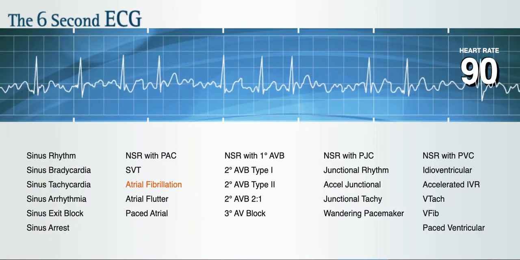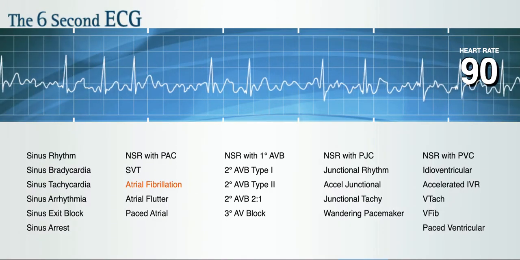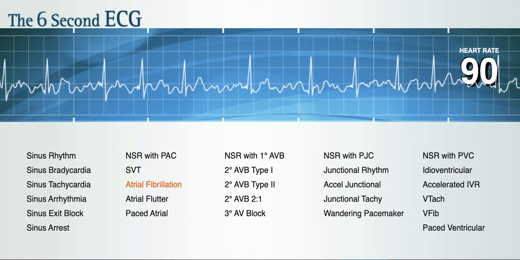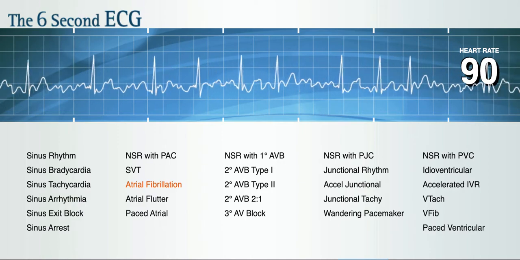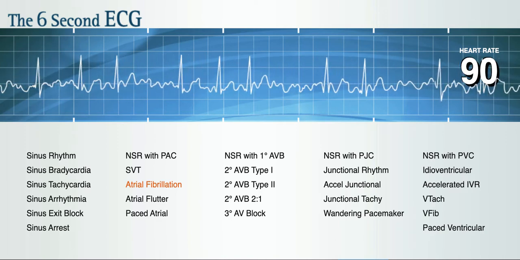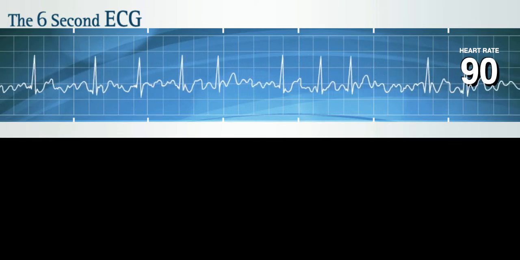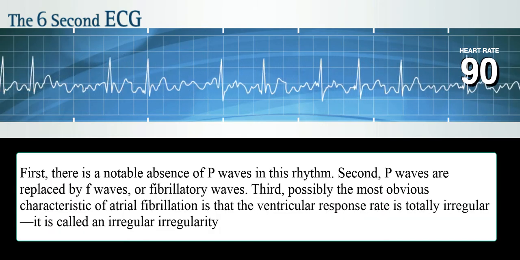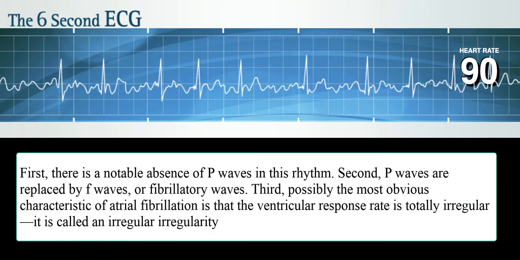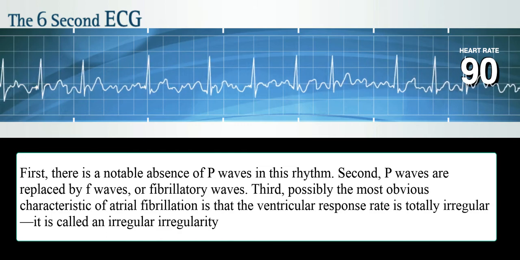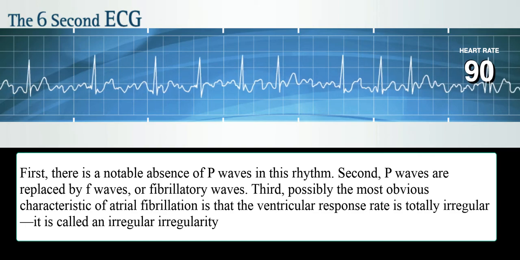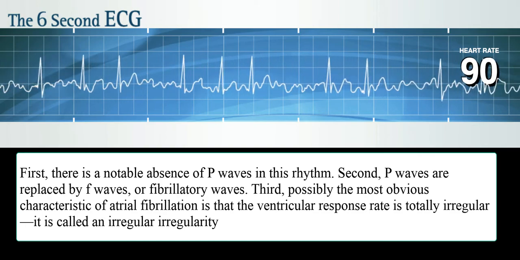Atrial fibrillation is one of the most common atrial dysrhythmias encountered in elderly patients. Typically, atrial fibrillation presents with three definite characteristics. First, there is a notable absence of P waves in this rhythm. Second, P waves are replaced by F waves, or fibrillatory waves.